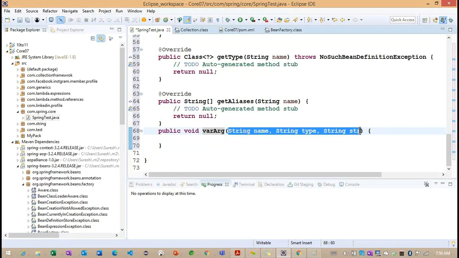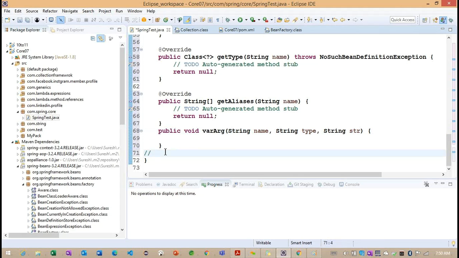So sometimes what happens here, other than these 3 parameters, I want to add one more parameter. So observe, I'm creating a simple example here. So we created an object here. What is the object we created? Something called spring test here, tst is equal to new spring test.